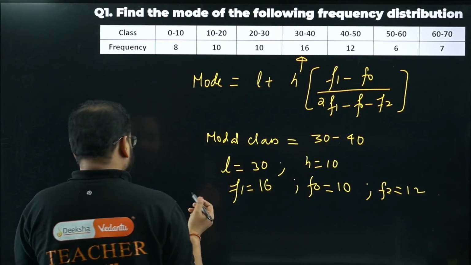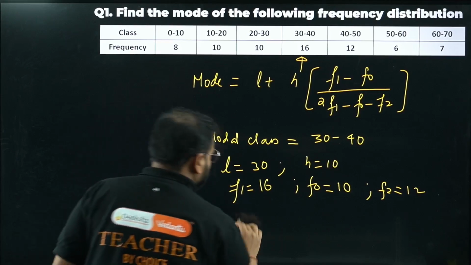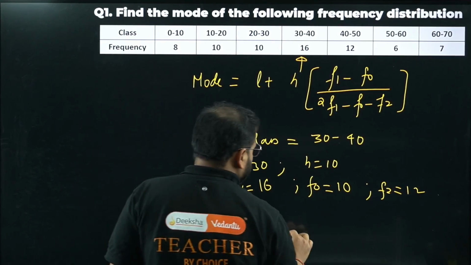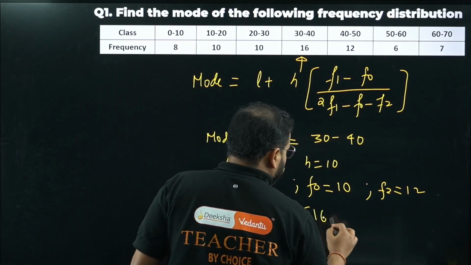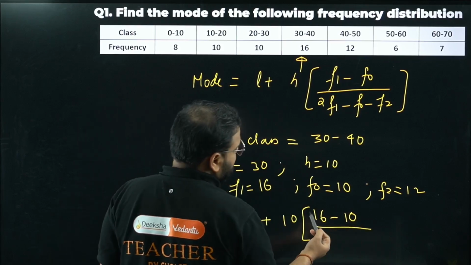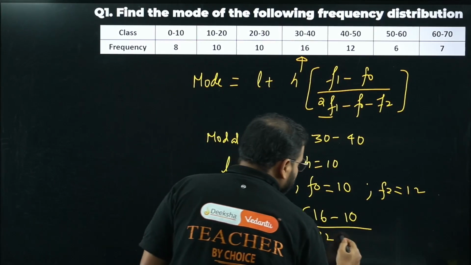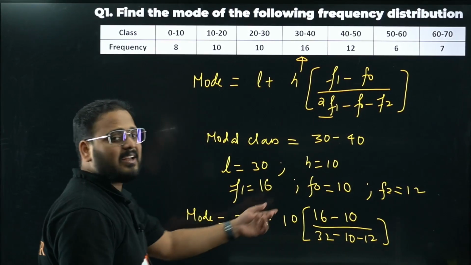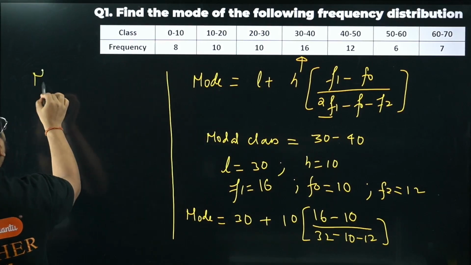Now use it in the formula. So my mode value will turn out to be L, so 30 plus h is 10, bracket will come. f1 is 16 minus 10, that is f1 minus f0, divided by 2 times 16. How much is that? 32, twice of 16. So 32 minus 10 minus 12. Now f0 is 10, f2 is 12. Let's quickly resolve this side.